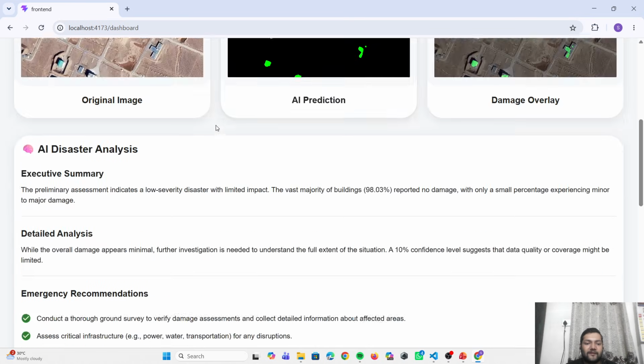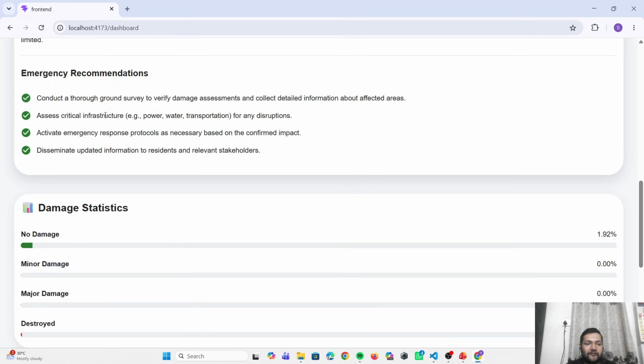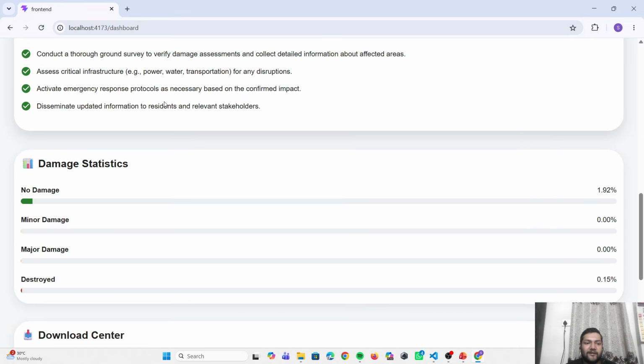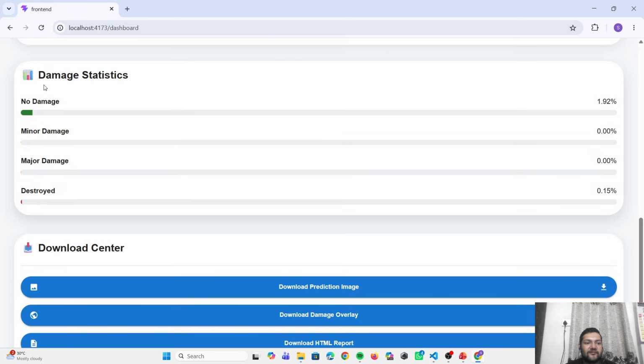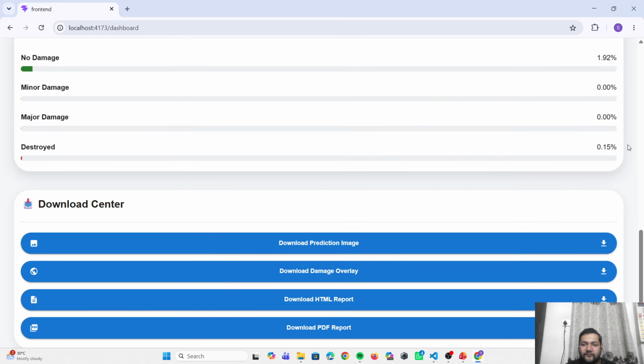Everything, such as the power supply, assessing the critical infrastructure, and activating emergency response protocols as necessary, is recommended. And this is the damage statistics: no damage, minor damage, major damage, and destroyed is 0.15%.